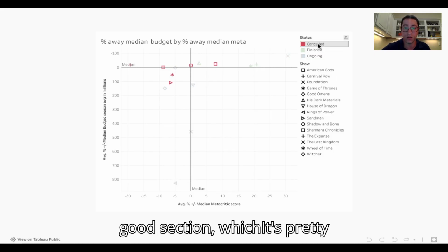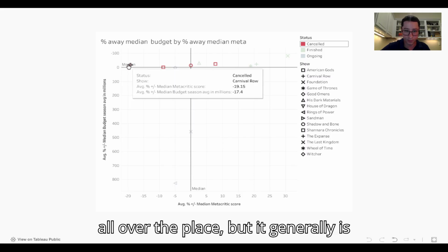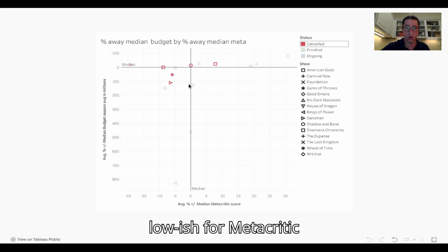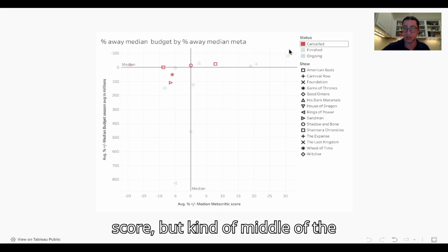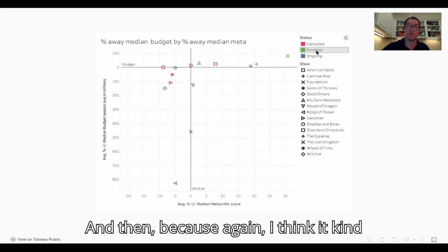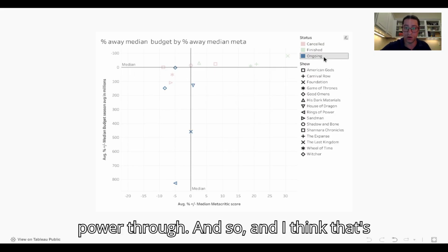And so you can see the finished ones are all in that good section, which is pretty interesting. Canceled ones are a little bit all over the place, but generally in this section where it's low-ish for Metacritic score, but middle of the pack on budget. And I think it suggests that the more money they have invested, the more they just want to power through. And I think that's what we see here with the ongoing ones.